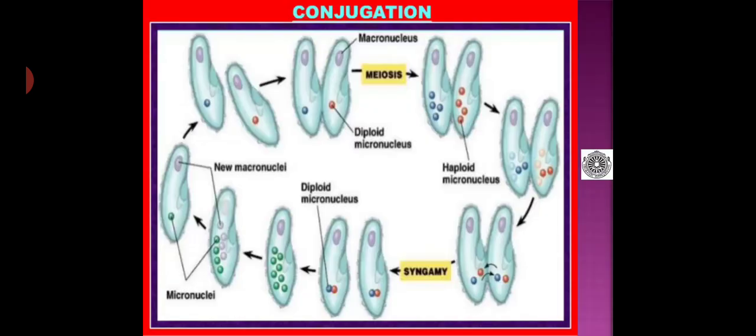So this is another pictorial representation of the process of conjugation, where initially you observe that two parental cells, or parental protozoans, come together and adhere by their ventral or oral surfaces. They come very close to each other, and you can see the development of a protoplasmic bridge between them, through which there is an exchange of nuclei.